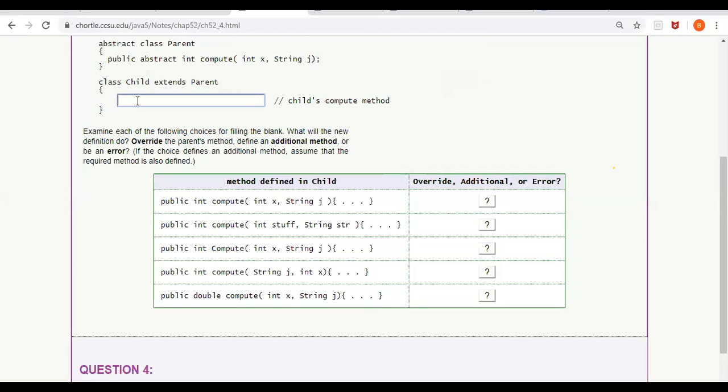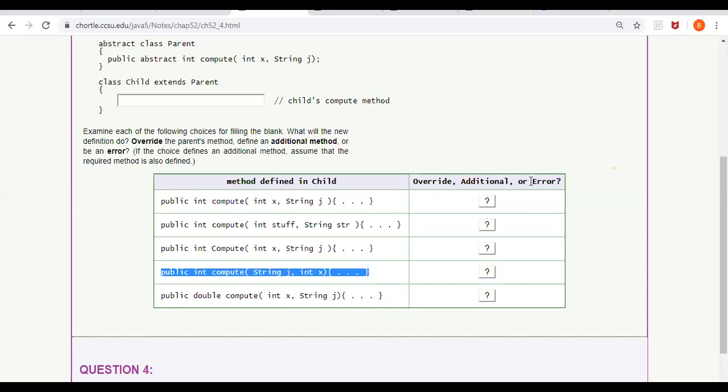And here, if we write this statement, public int compute string j int x, what will it do? Here it is string and int. Will it override, create an additional method, or error?